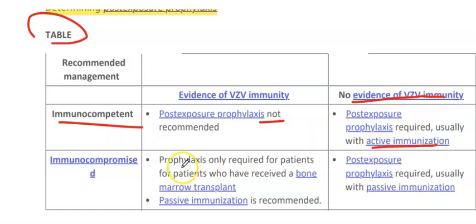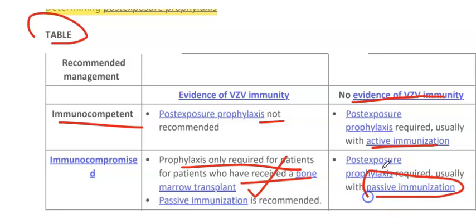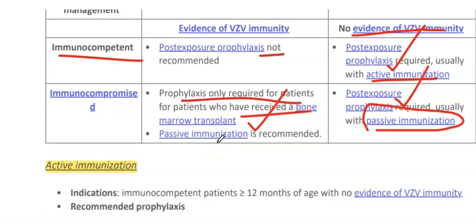Immunocompromised individuals: prophylaxis is usually only required for patients who have received a bone marrow transplant, and passive immunization is recommended. Here we have active immunization, while in immunocompromised patients, passive immunization is given.